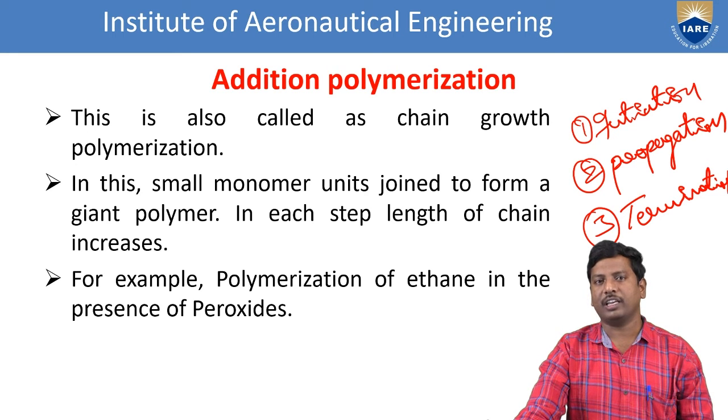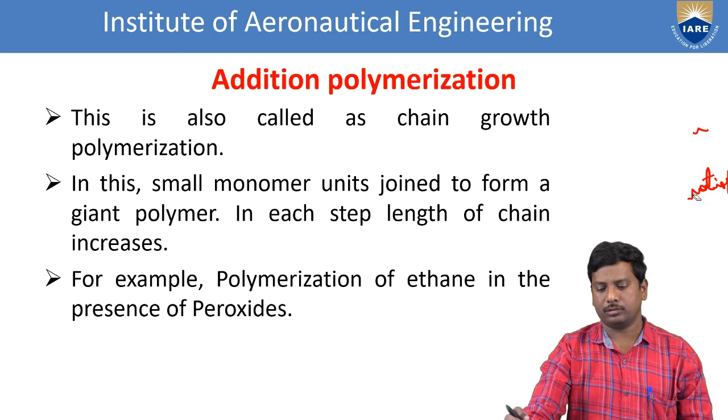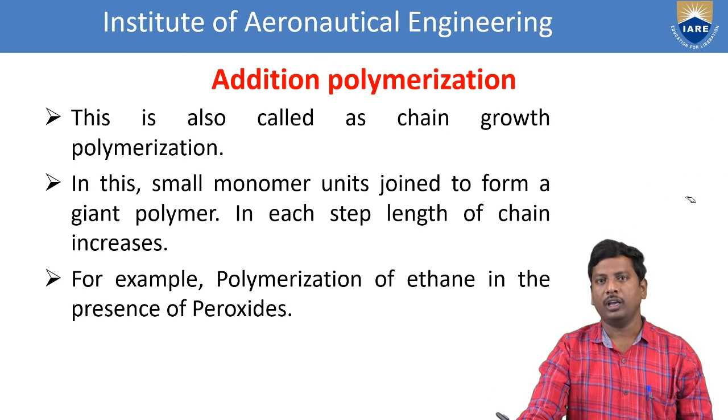So it mainly involves initiation, propagation, and termination steps. That's why this is called chain growth polymerization. What are the examples that come under addition polymerization? Polyethene, that means polymerization of ethene in the presence of peroxides.